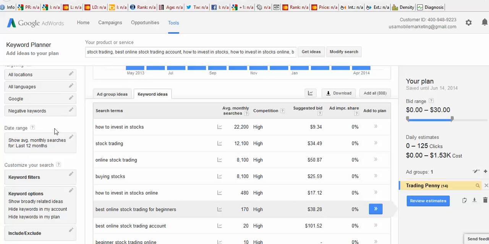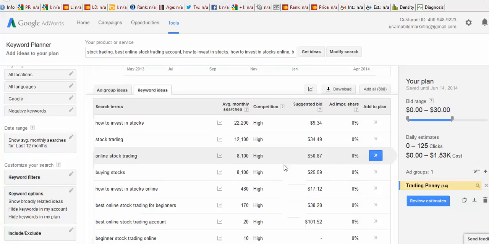Okay. Now the keyword ideas, if you'll notice here, whenever I click on that tab, what happens here is how to invest in stocks. They receive 22,200 average searches per month. They have high competition, and the suggested bid is $9.34. Now what that means is that every time someone clicks on that ad, whether they buy a product, give you their name, whatever, conversion, no conversion, doesn't matter, that company pays $9.34.